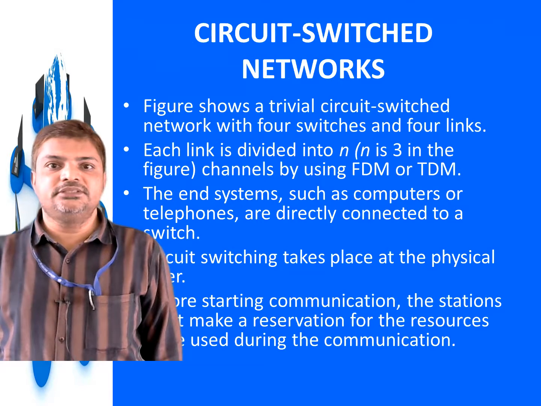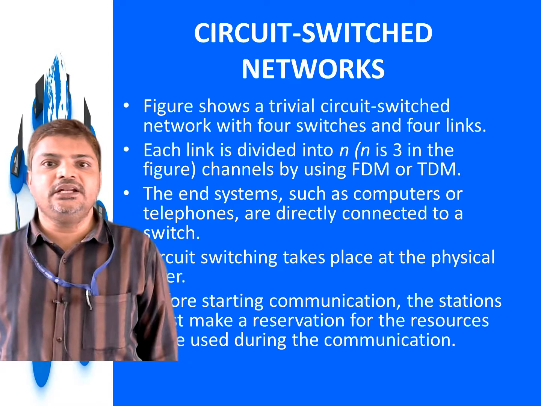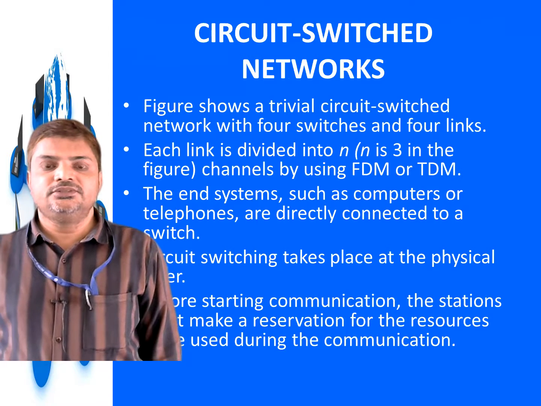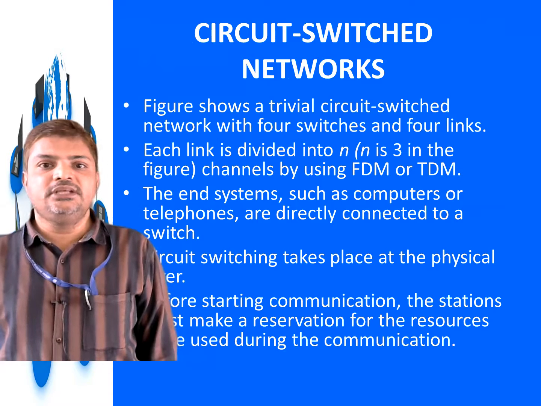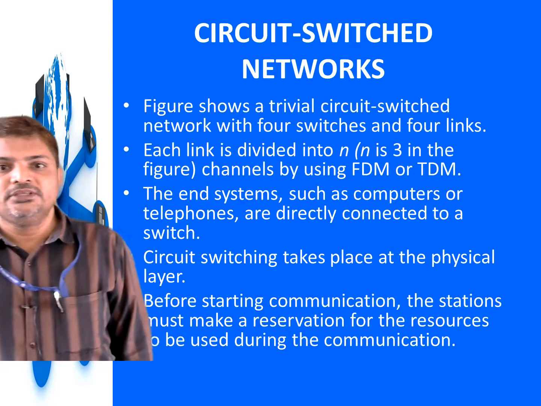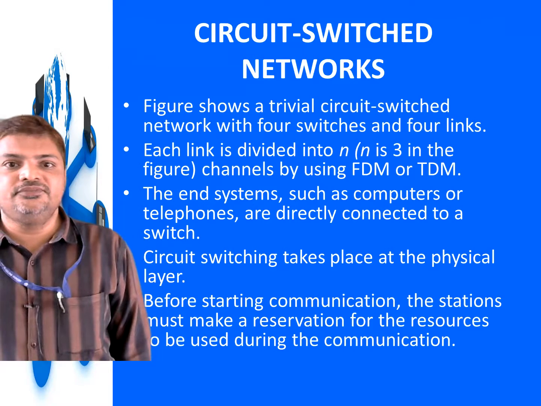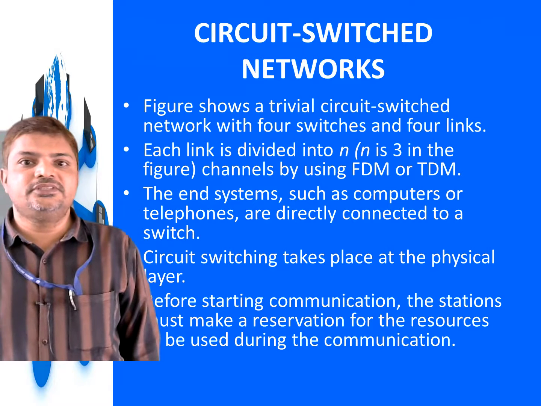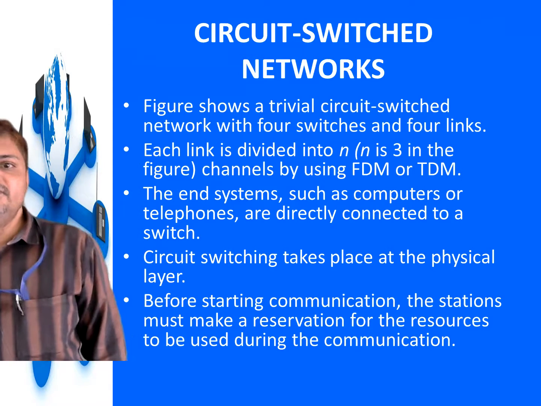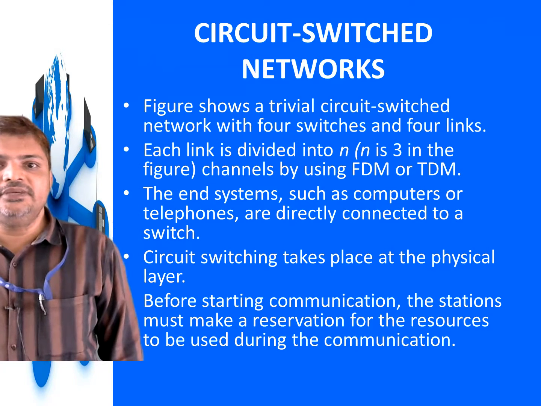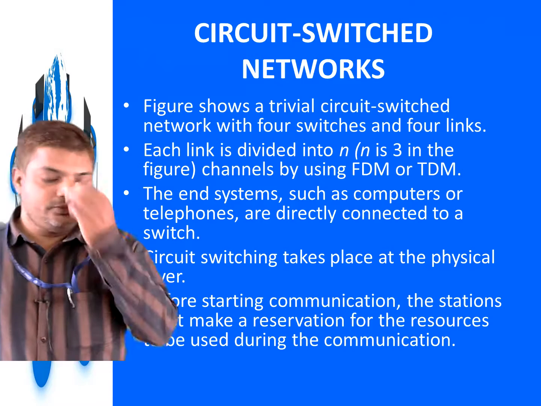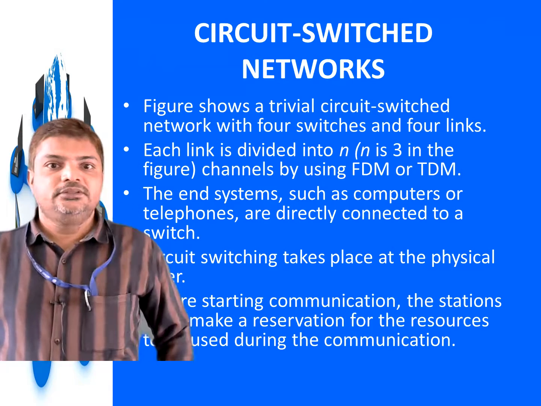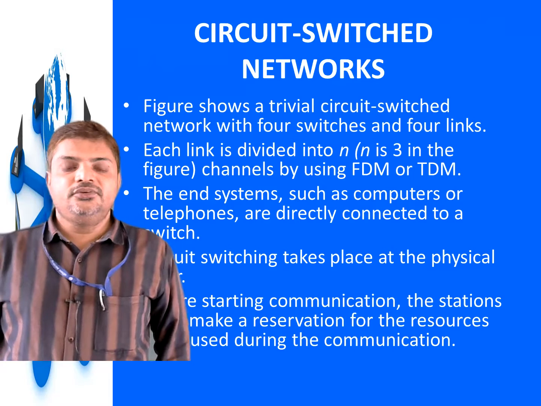The end systems, such as computers or telephones, are directly connected to a switch. Circuit switching takes place at the physical layer. Before starting communication, the station must make a reservation for the resources to be used during the communication. So resources must be reserved before communication starts between the 2 stations.